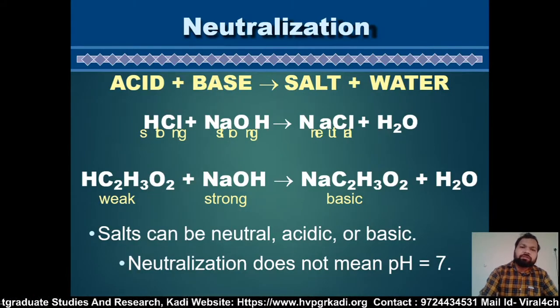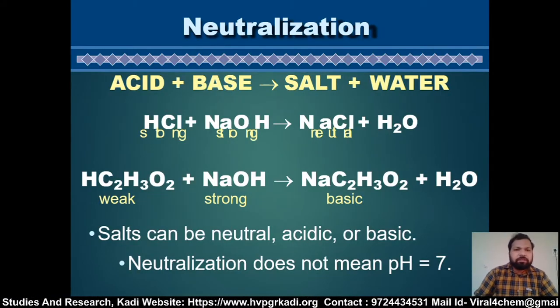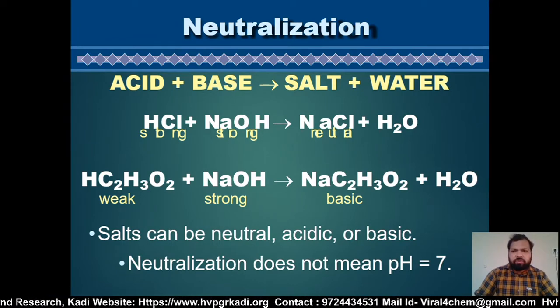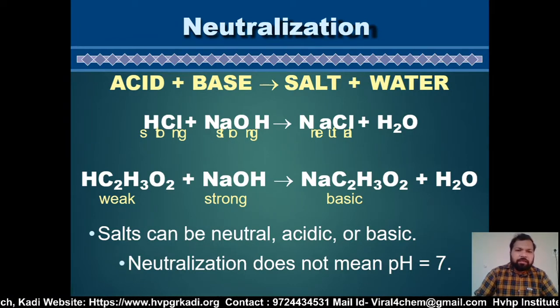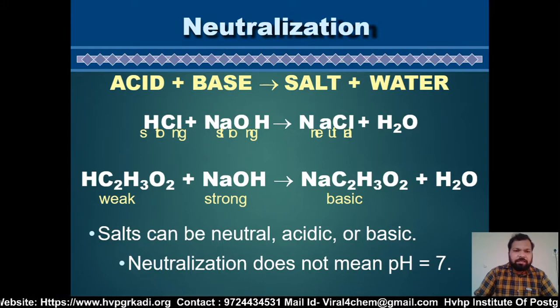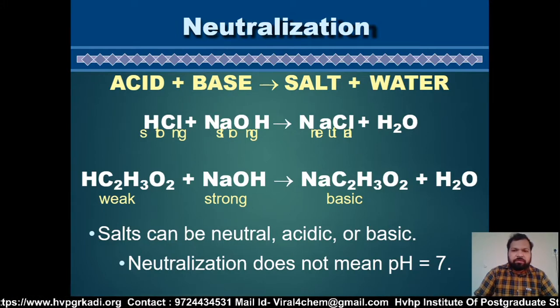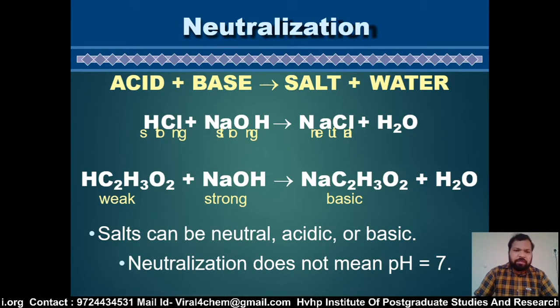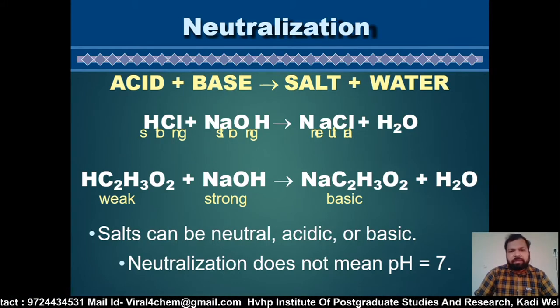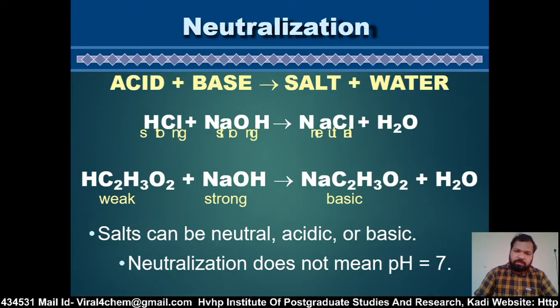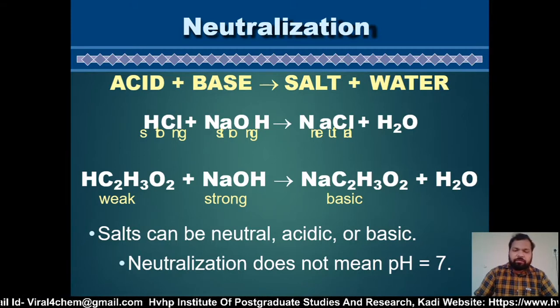Now let us discuss some neutralization reactions. Acid and base give salt and water. The first example is HCl and NaOH, which gives NaCl plus H2O. Another example is acetic acid reacting with NaOH, which gives sodium acetate plus water.